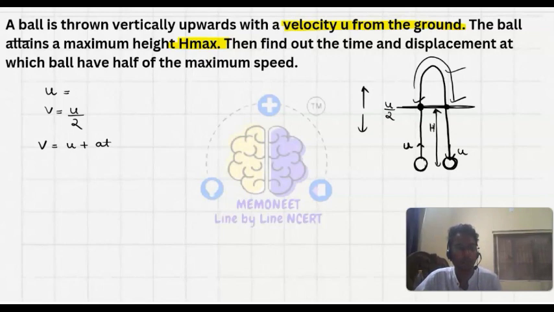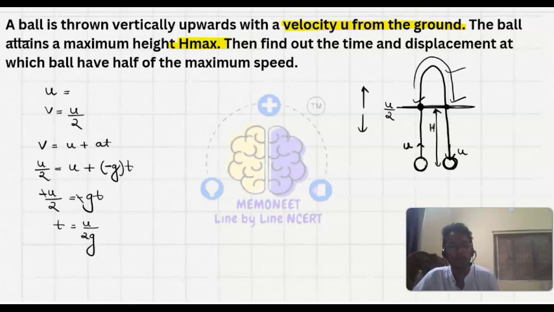So in the first condition I will put u by 2 is equal to u plus acceleration. At the time of ascent, acceleration will be in negative direction, minus g into t. So this is minus u by 2 is equal to minus gt. So here t is equal to u upon 2g. Okay, then this is one time I have got the half of the maximum speed.